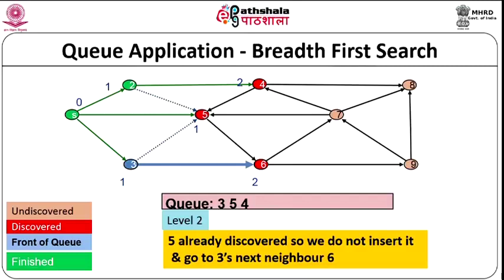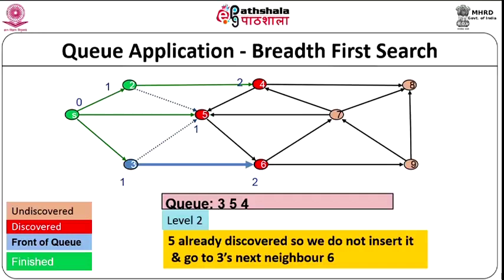So, node 4 is inserted into the queue and we go to the next neighbor 5 of 2. We have to process all the nodes of 2. Now, 2 has only 2 neighbors, 4 and 5. 4 we have finished processing, but now we have to go to the next neighbor 5. Now, what happens? 5 has already been discovered, because it is already in red. So, we do not enqueue it. Up to now, whenever we see a new node and it is discovered, we put it at the rear of the queue. Here we do not do that because 5 has already been discovered and is already in the queue. So, we do not do any enqueuing. That is what we said, already discovered. So, we do not insert it again.